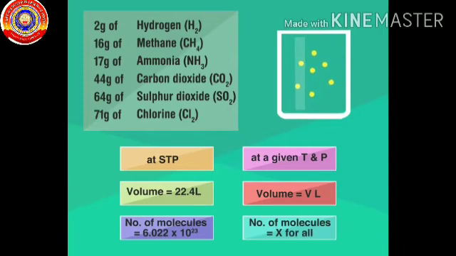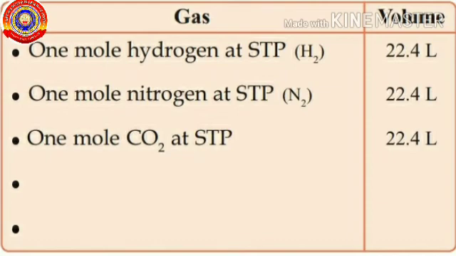All the gases contain equal volume, that is, molar volume of 22.4 liters. Observe the table given in your textbook. 1 mole of different gases and their volumes are given. Whatever the gases may be, 1 mole of any gas at STP will occupy 22.4 liters of molar volume.